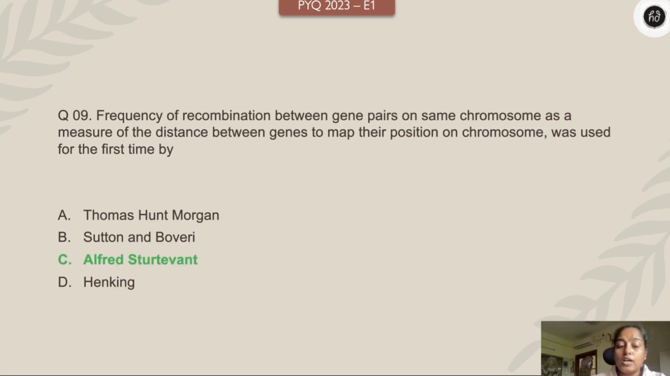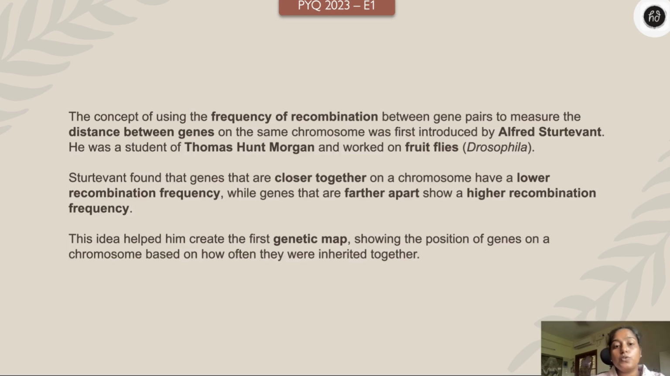Yes, Alfred Sturtevant. So he is basically the student of Thomas Hunt Morgan, and he was working with fruit flies, right? The Drosophila. And Sturtevant found that genes which are very close together on a chromosome have lower recombination frequency. The ones which are very far apart have higher recombination frequency. Yeah, that's very true, right? And that's how he created the idea of the first genetic map.